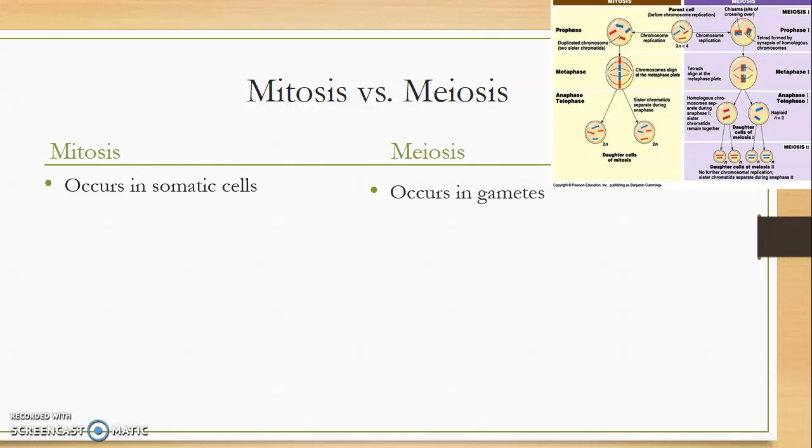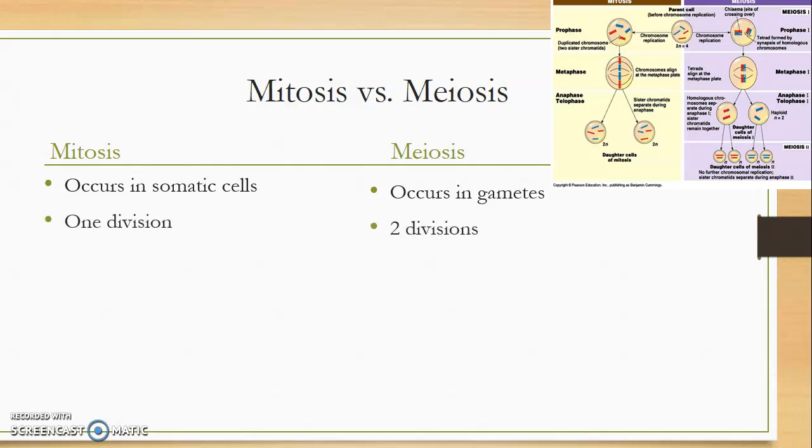So, do asexual organisms go through meiosis? The answer to that question would be no, they do not, right? They don't need to, because a single cell becomes two new cells. It's just mitosis. It's only in organisms that reproduce sexually that meiosis occurs, and it occurs in their gametes.